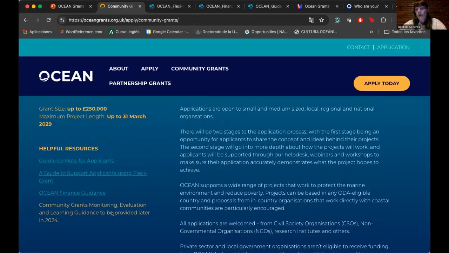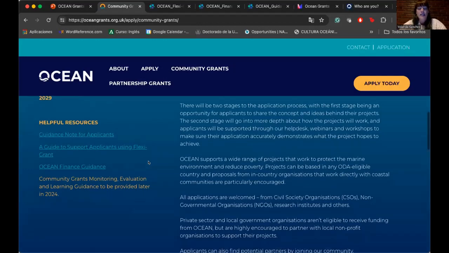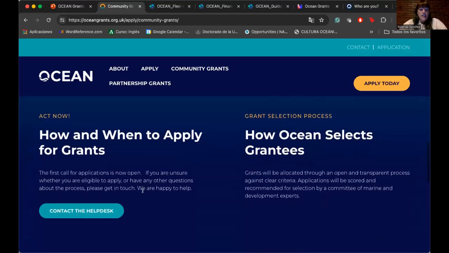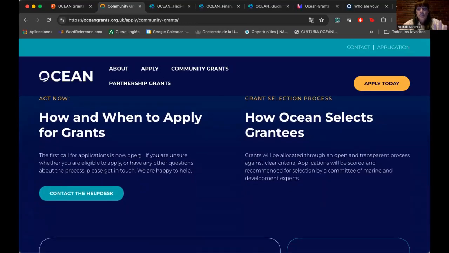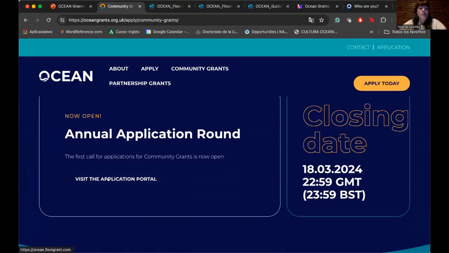And here you will find the documents that I was talking about: the guidance for applicants, the guidance on how to use the FlexiGrant platform, and the finance guidance. So all those documents are here. There is another document that is coming, the monitoring and evaluation and learning guidance, that is going to be available during the next month. And if, after checking the documents, we still have any questions, we can contact the help desk. And if we are ready to do our application, we can visit the application portal.